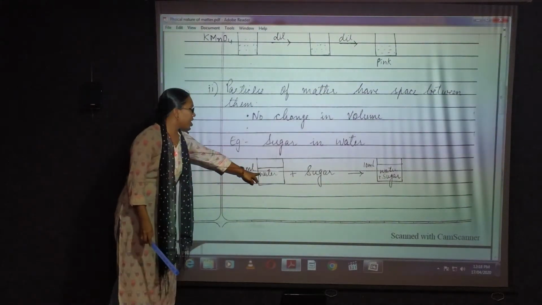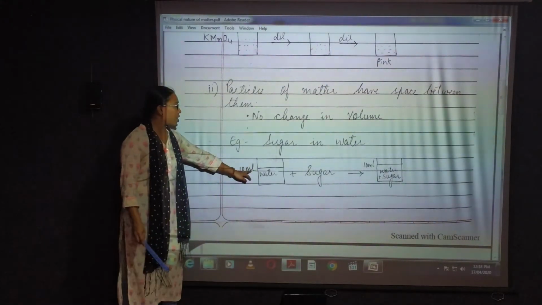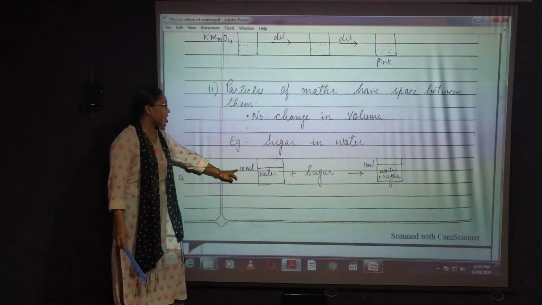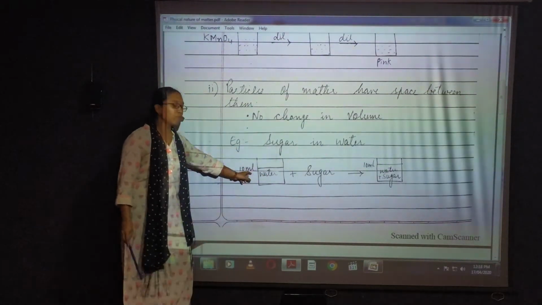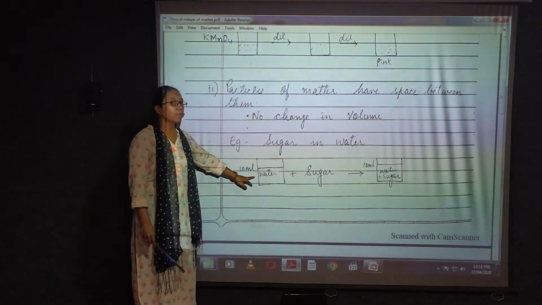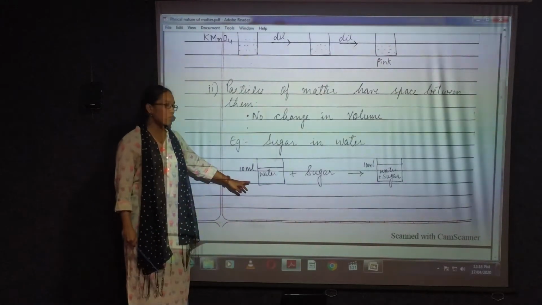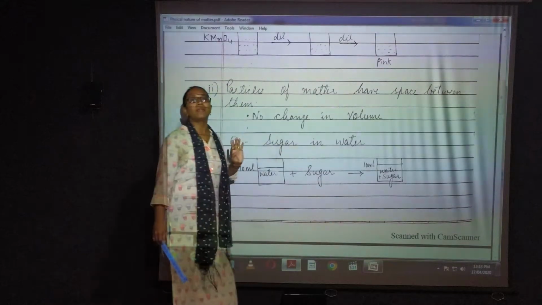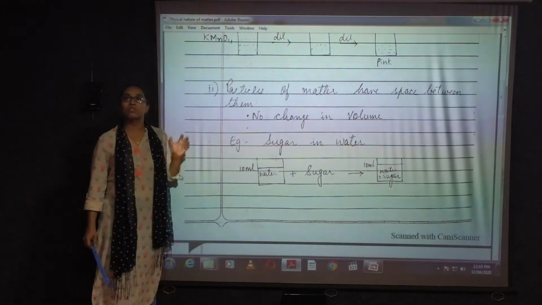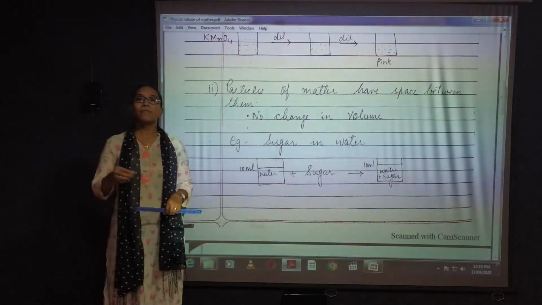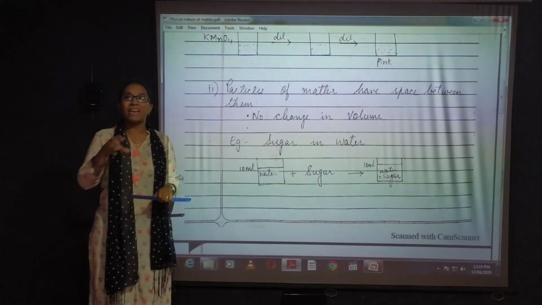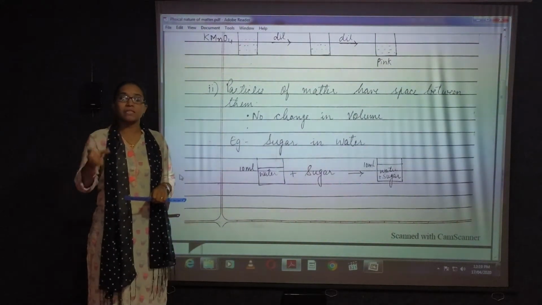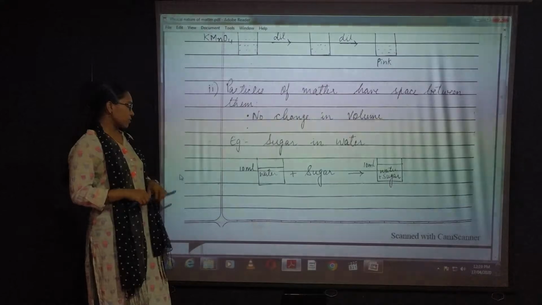So I have taken water. I have put 10 ml. This is 10 ml of water. I have taken 1 gram of sugar and mixed it into this water. It doesn't mean that I will get 11 ml of water solution at the end. At the end also, the level of the water will be 10 ml only. Why? Because the sugar particles are getting inside the space, in the intermolecular space of the liquid molecules.